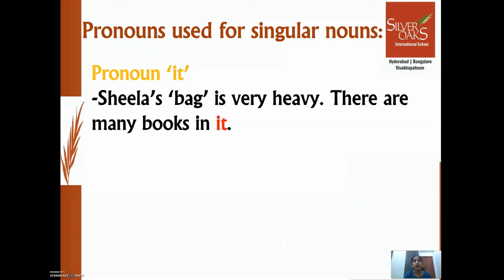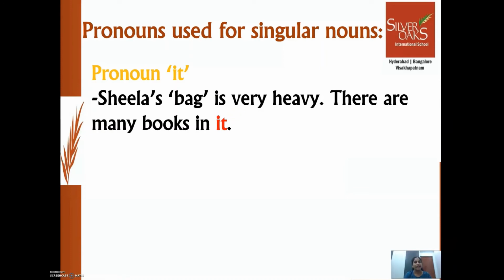Sheila's bag is very heavy. There are many books in it. Here we are talking about the thing, bag, Sheila's bag. So in the next part of the sentence, it's written as there are many books in it. It indicates the thing bag here. So we replaced bag with the pronoun it.